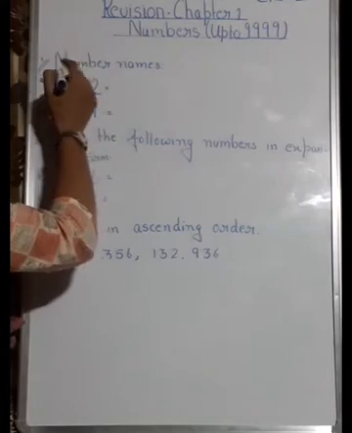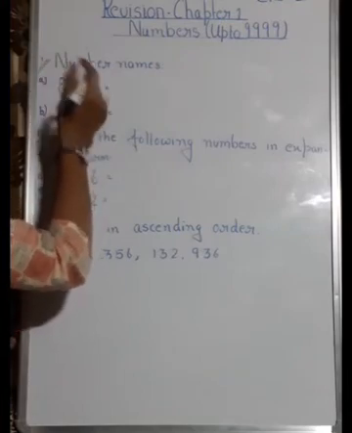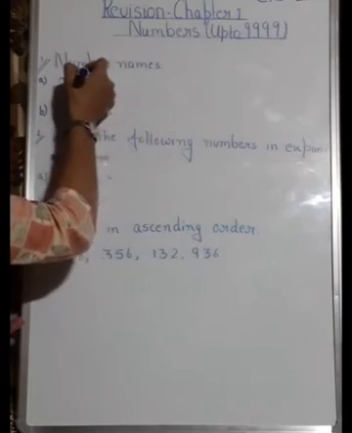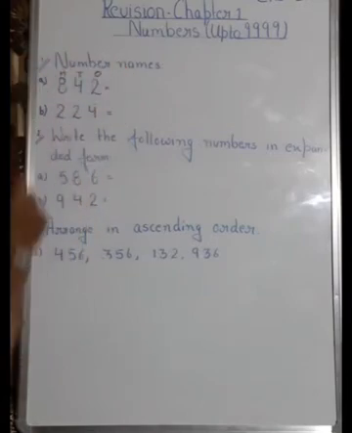So here I have written a number, and first you will write the places over it. Okay, so this is your ones place, this one is your tens, and this one is your hundred place.